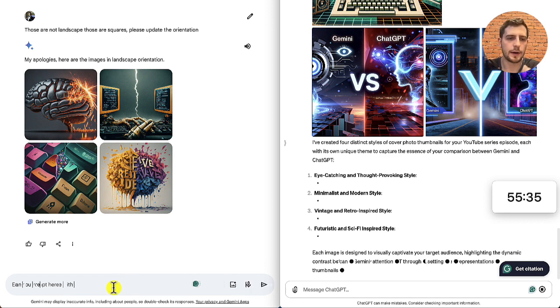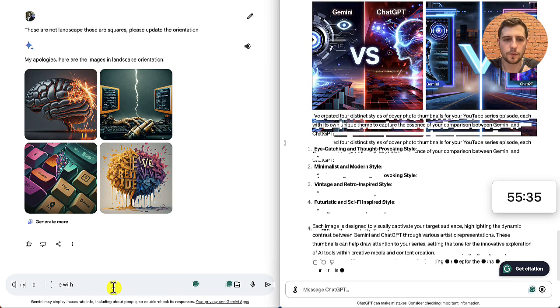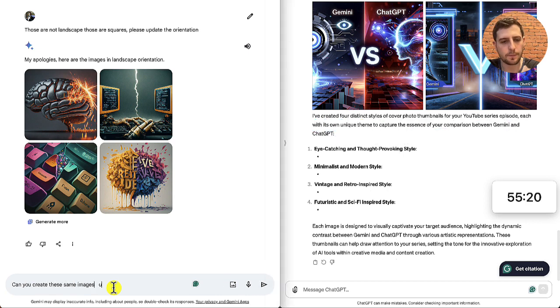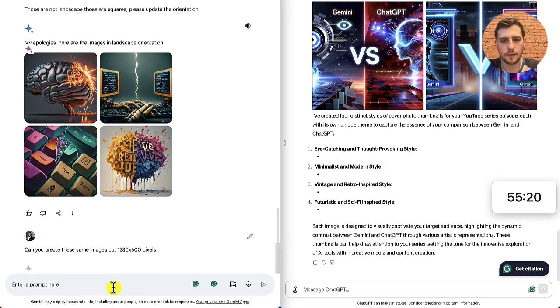Can you create these same images, but let's do 1280 by 600 pixels. Let's see.